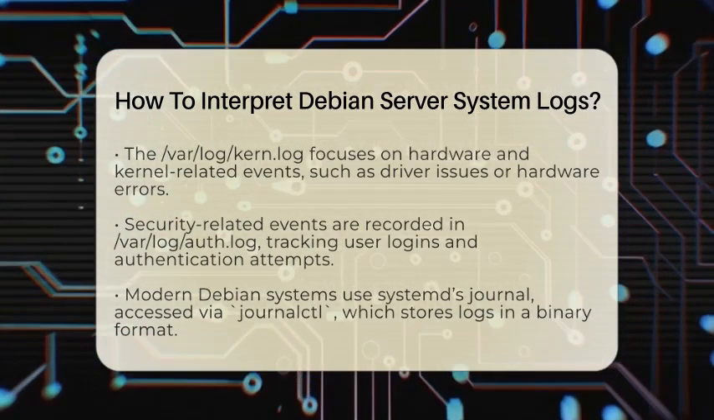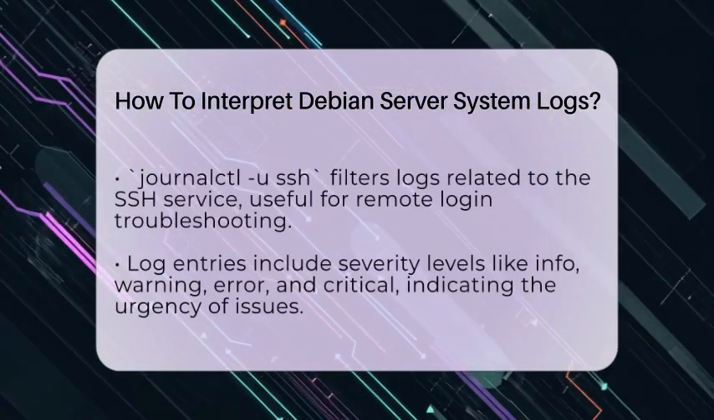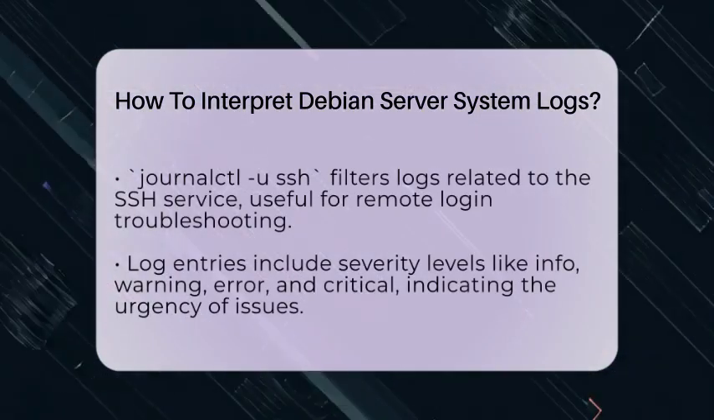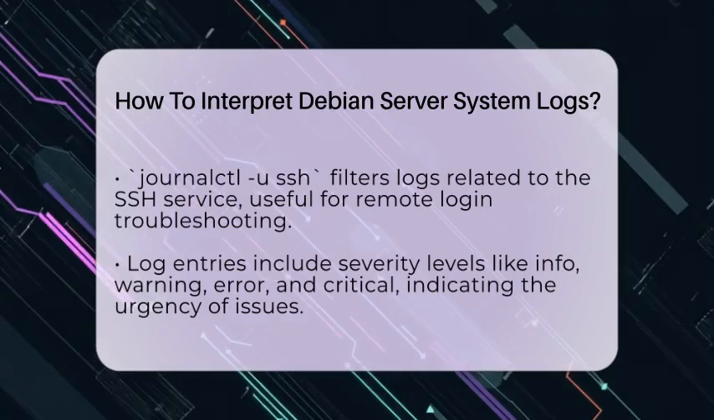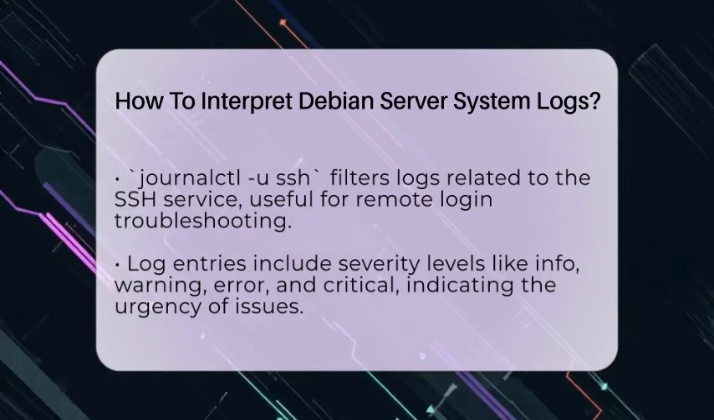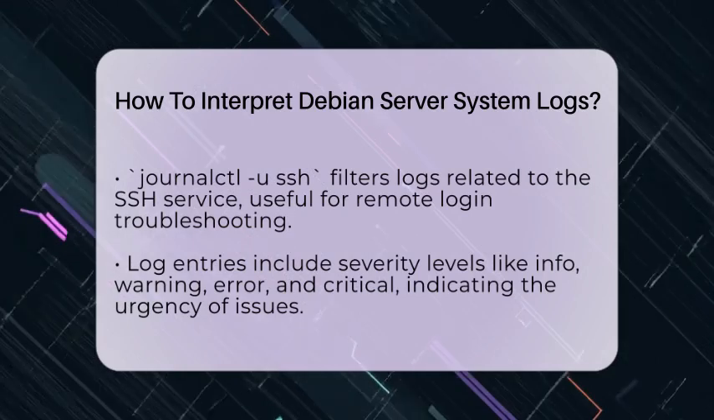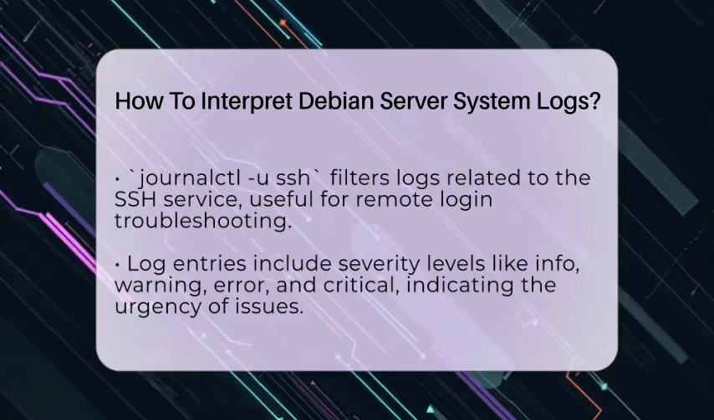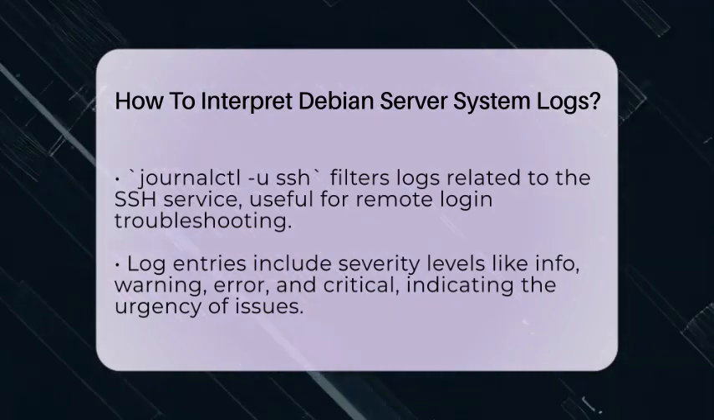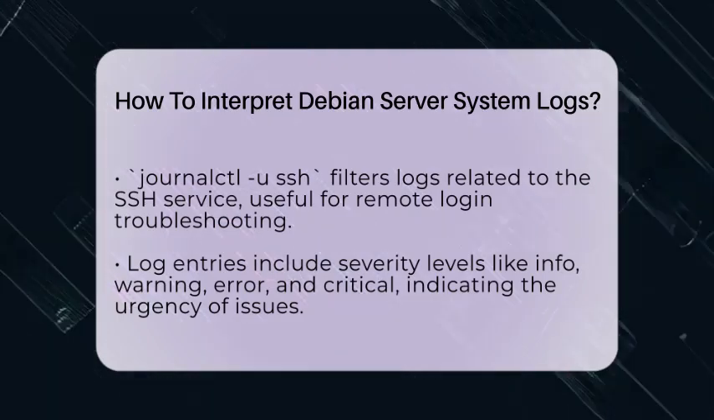Modern Debian systems often use systemd, which manages logs differently. Instead of plain text files, logs are stored in a binary format called the journal. To access these logs, you use the command journalctl. It allows you to filter logs by time, service, or severity. For example, typing journalctl -u ssh will show logs related to the SSH service, which is used for remote login.